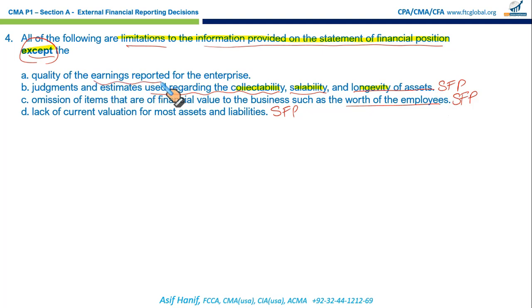Quality of earnings reported for the enterprise. This is totally irrelevant. Why? Because it is describing the income statement. This is a limitation, by the way, but it's a limitation of the income statement, not the limitation of financial position. So that's why it's the odd one out. That's why it's a negative question. A is the right answer.